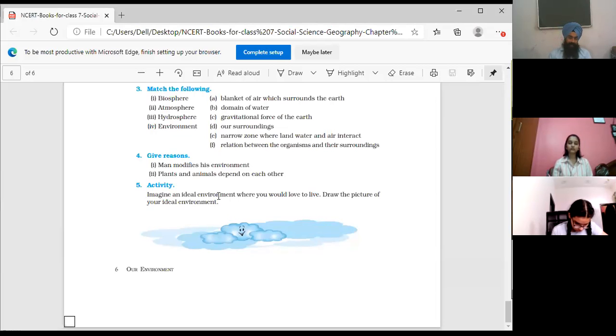Give reasons. Man modifies his environment. Humans use natural resources and modify them into usable items. Example: wood is used to manufacture paper.